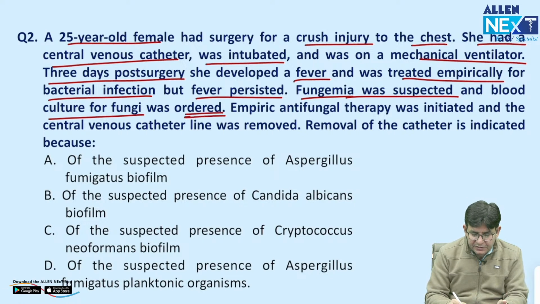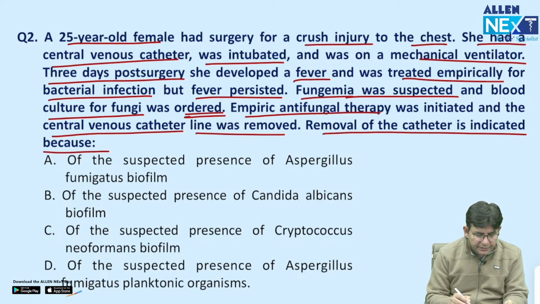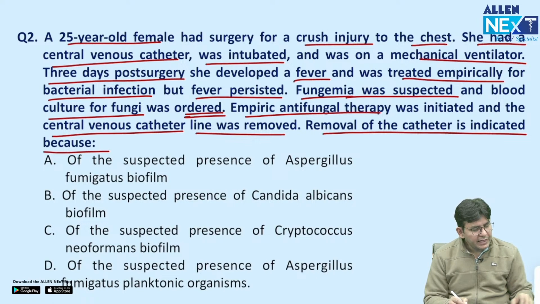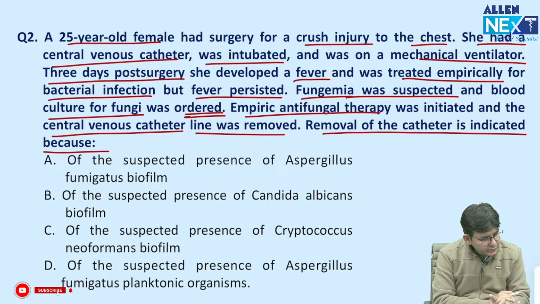It was ordered by the ICU fellow. Empirical antifungal therapy was initiated and the central venous catheter line was removed. The removal of the catheter is indicated because... So can you tell me why we need to remove this catheter line? What should be the answer?